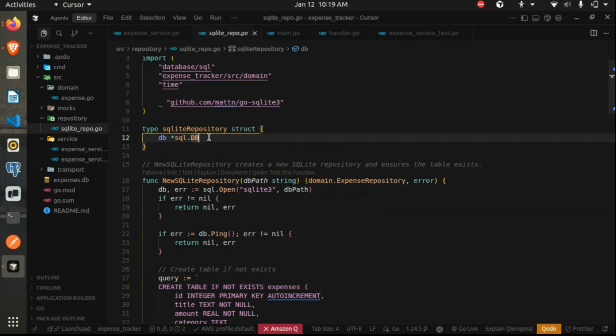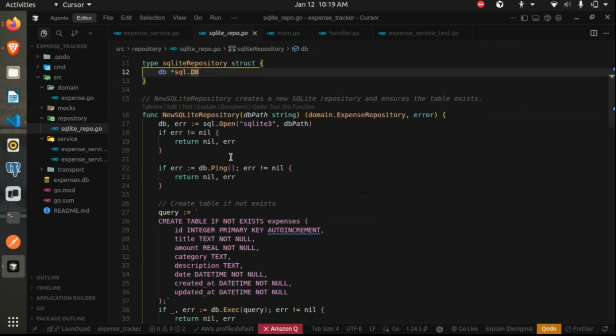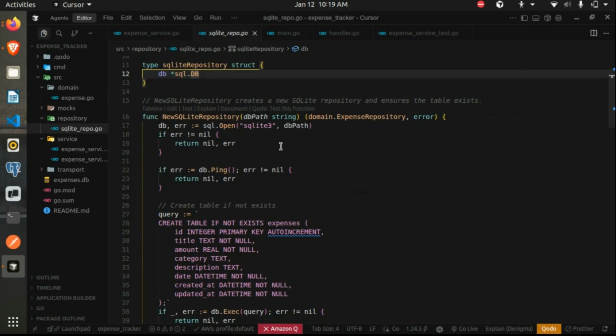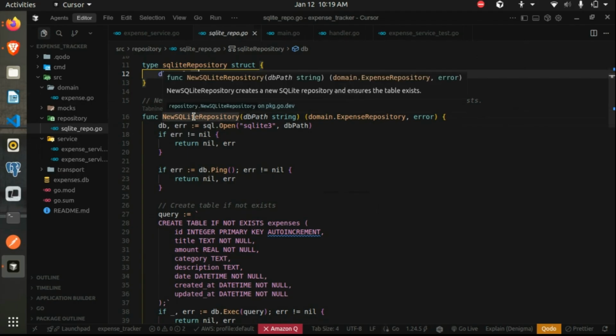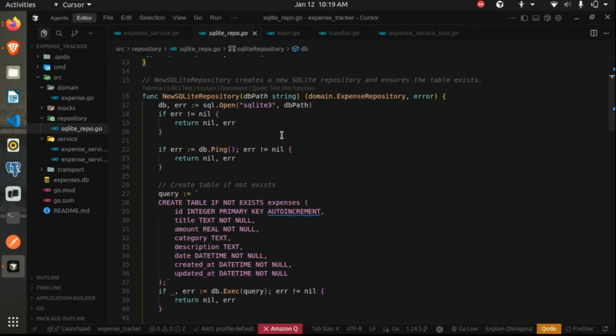So this is to maintain the DB connection option. And then, as we said, the repository layer manages the connection with the database. So this function here establishes the connection with our SQLite database. For this example, I have used a file-based database. So the expenses.db which you see is a file-based database which writes to this file itself.